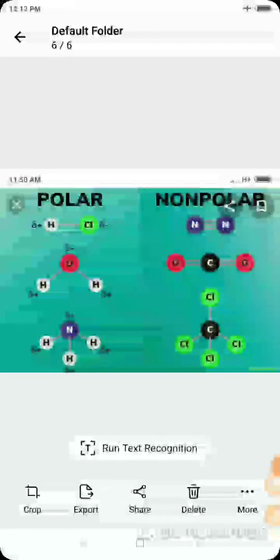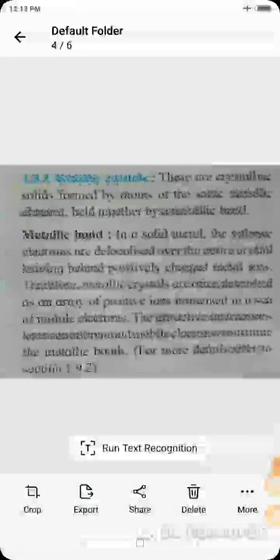Non-polar means there is not much difference in the electronegativity, and a polar bond is not present, so such molecules are non-polar molecules.